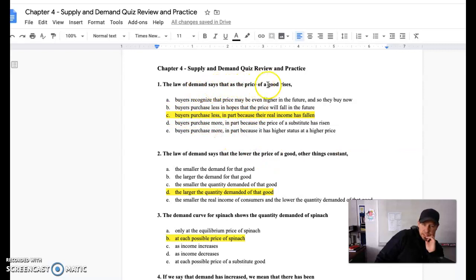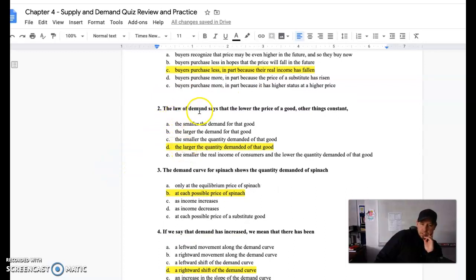Any that you say as price goes up, you see buyers purchase more, you know right away that we can get rid of those two. The others purchase less in hopes that price will fall in the future. That's expectations of the future. That would be a demand curve shift, not a quantity demanded. And buyers recognize that price may be even higher in the future, so they buy now. Again, expectations of the future. And those are demand shifters. Doesn't have anything to do with the law of demand.